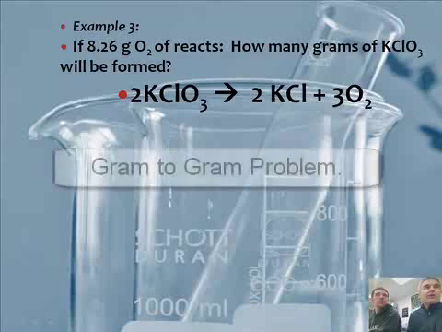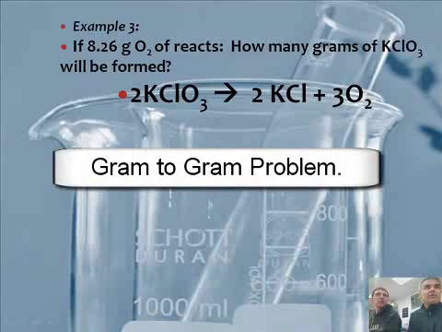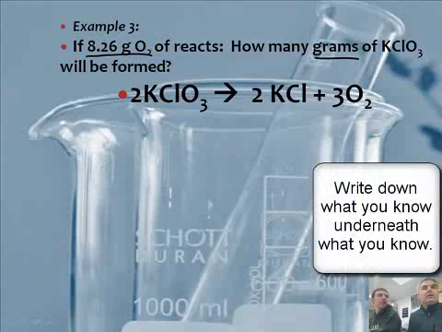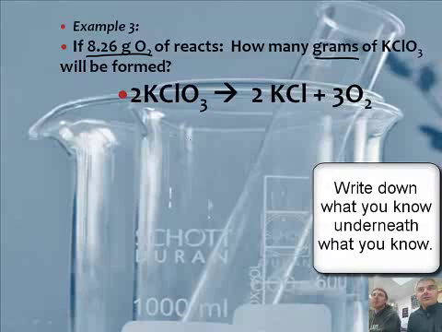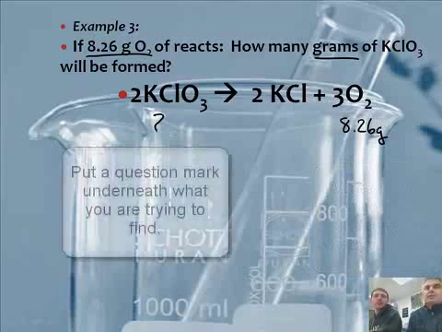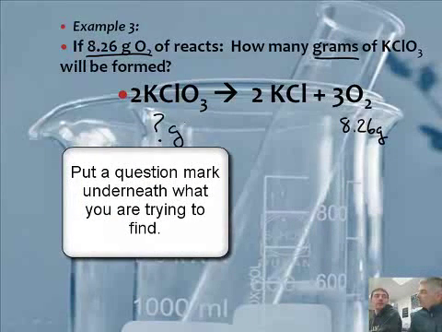Hey, what if we went from grams to grams? So this problem, we're going to go from grams to grams. We got 8.26 grams of O2. We're starting with a different thing this time, not grams of KClO3. You can start with a product; you can start with anything. It doesn't matter. We have 8.26 grams of oxygen and are asking for how many grams of potassium chlorate. So this is a gram to gram problem.